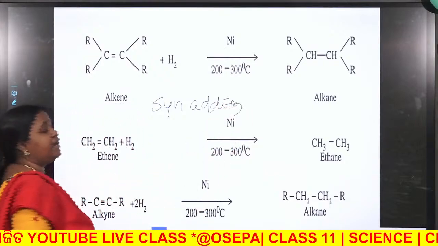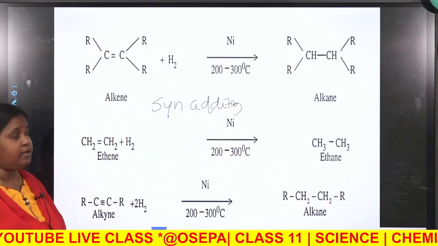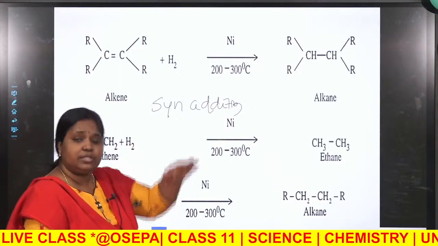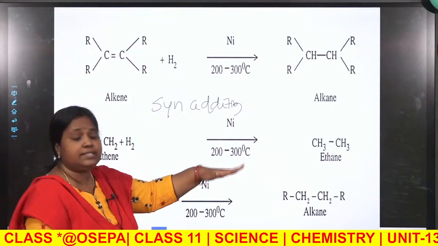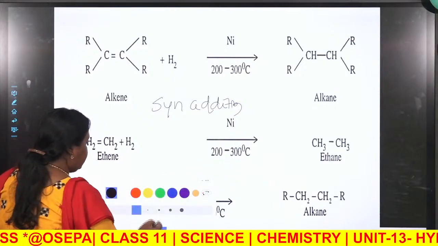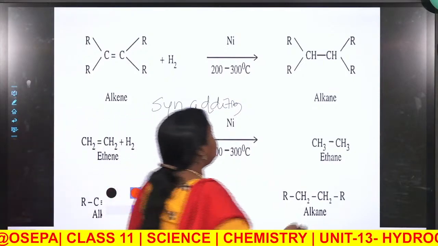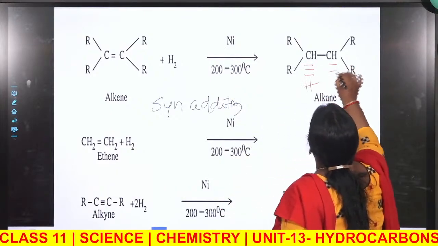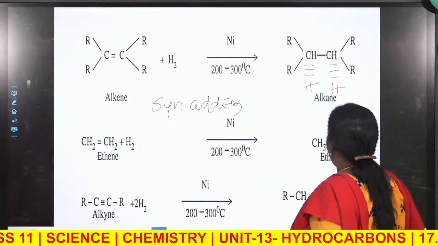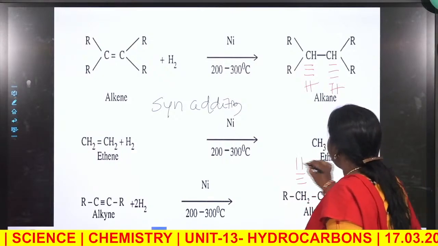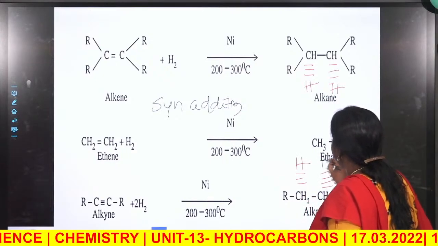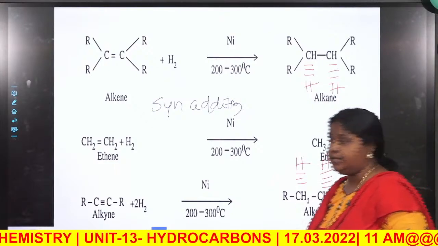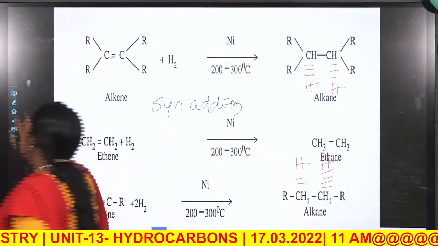Whenever the hydrogen gets added to the alkene or alkyne, what is a syn addition? If the hydrogen gets added to the same side, then it is called syn addition. So here the hydrogen is getting added to the same side, whether to this side or to this side, but the hydrogen will remain on the same side of the molecule. This is called syn addition, very important for entrance.